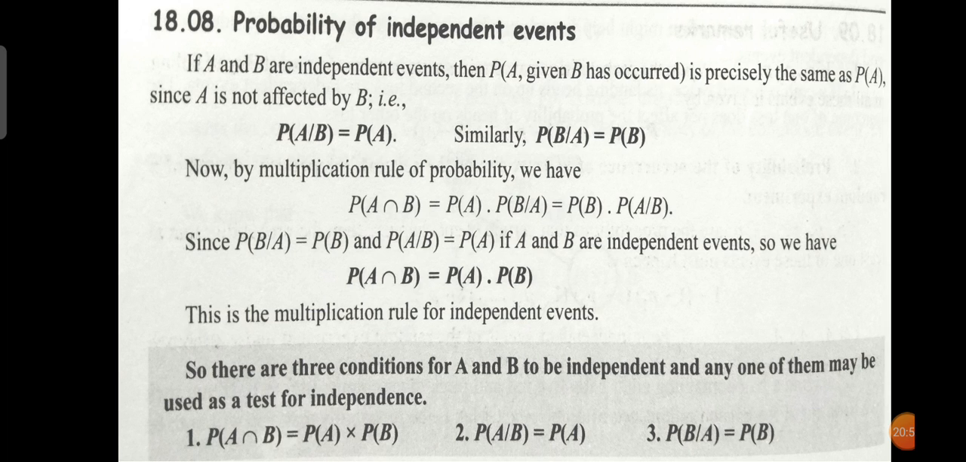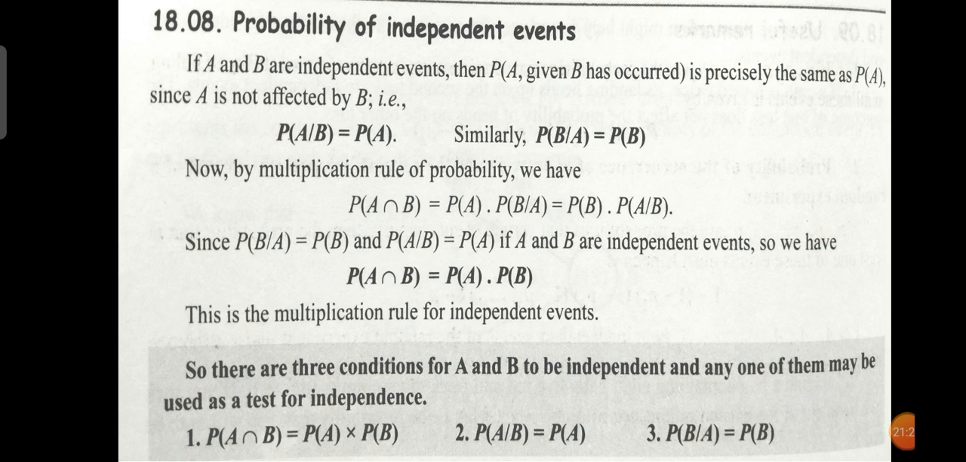By the multiplication rule of probability, P of A intersection B is P of A into P of B given A. From the definition, P of B given A is P of A intersection B by P of A. Okay, that is the equation, the definition. Here, P of A given B is P of A, and P of B given A is P of B. That is given.